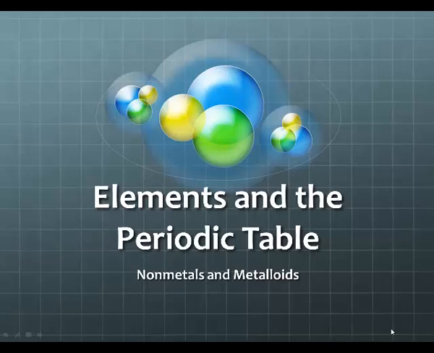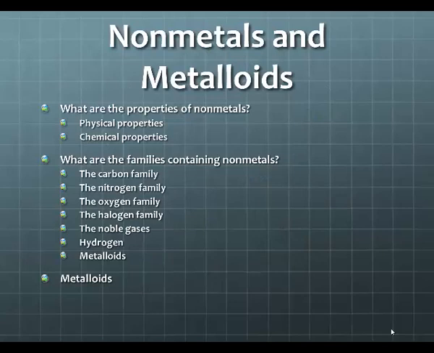Elements in the periodic table, nonmetals and metalloids. In this lesson we're going to talk about nonmetals and metalloids. We'll look at the physical properties of nonmetals and the chemical properties of nonmetals. We'll also talk about the families that contain all of the nonmetals: the carbon family, the nitrogen family, the oxygen family, the halogen family, the noble gases, hydrogen, and then specifically we'll go into talking about the metalloids.